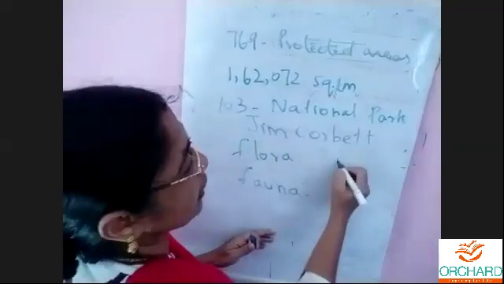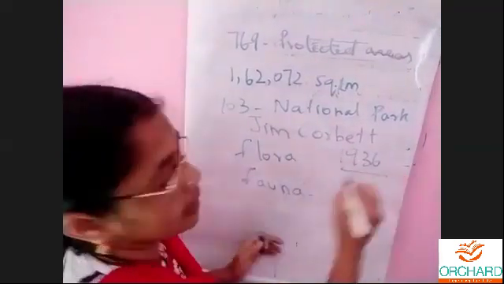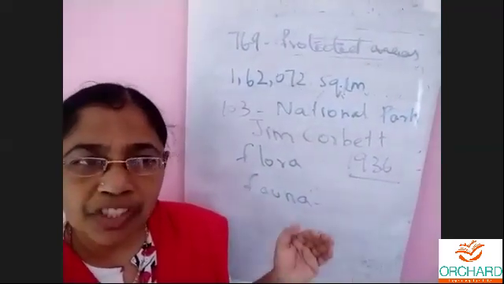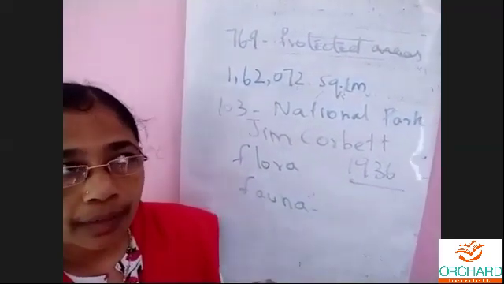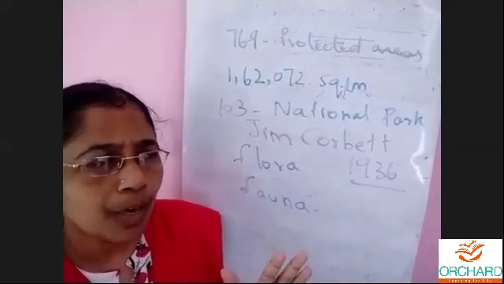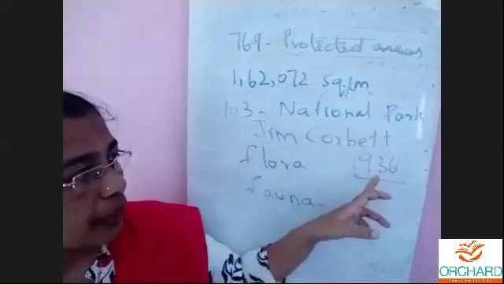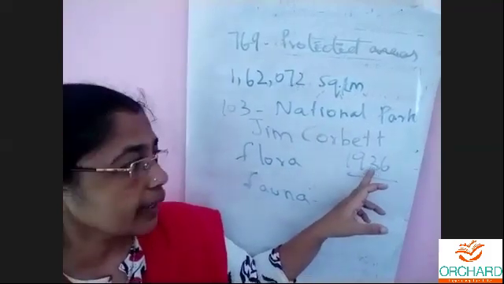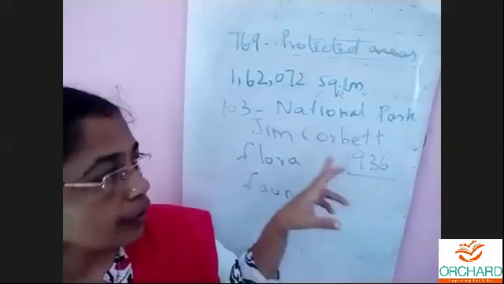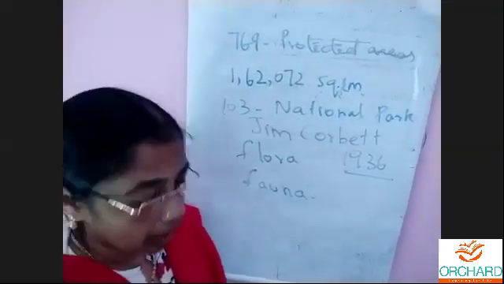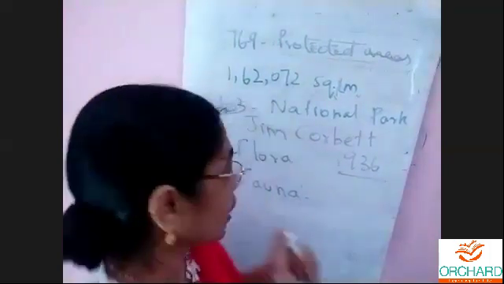It was constructed in 1936. He collected much information about tigers, I think almost all information about tigers. So Jim Corbett National Park was constructed in 1936. It was the first national park. You know where it is? It is in Uttarakhand.